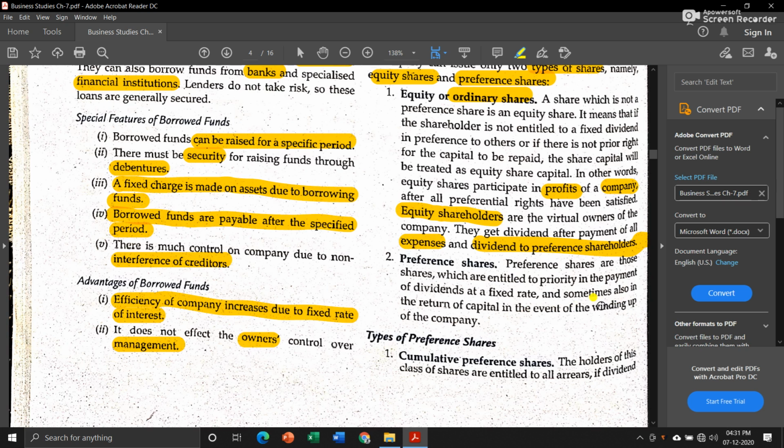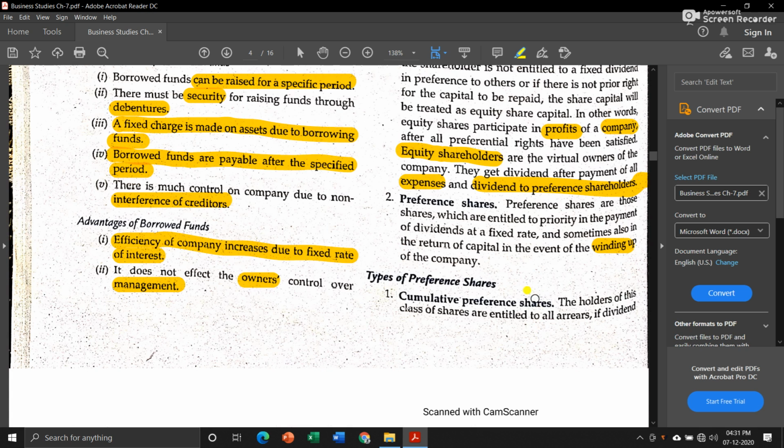And in case of winding up or closing down of the company, the preference shareholders will get their amount first, then they will get their capital back, and after that only if something is left, then the equity shareholders will get their capital back. Then there are different types of preference shares.